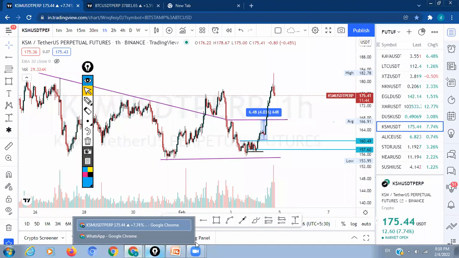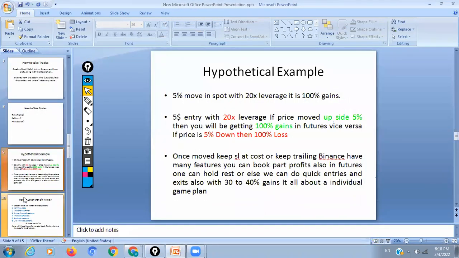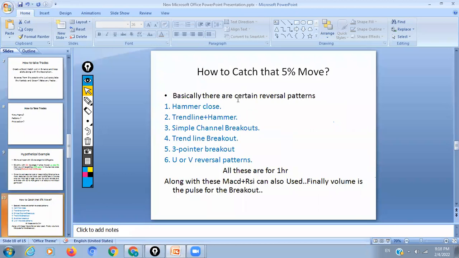Then you will learn many things, like how to hold your position, how to place the stop loss, how to take profit, and also how to maintain positions overnight. Many people ask about price action and what the success rate will be. Most of the time I didn't book below 30% or 40%. Many people have asked me what things I follow, and I have said in the group many times.